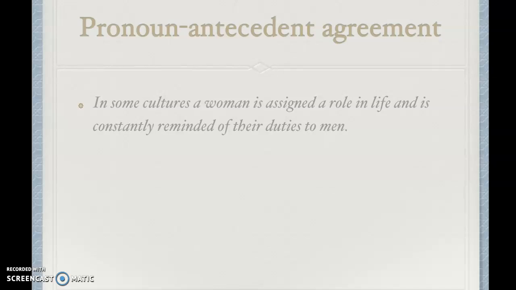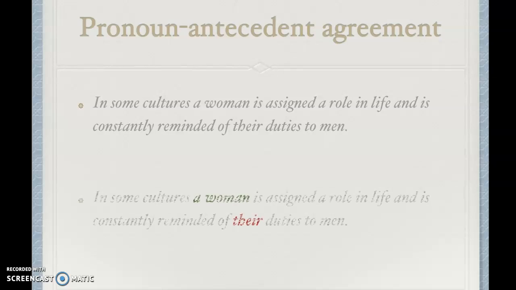Look at this sentence. In some cultures, a woman is assigned a role in life and is constantly reminded of their duties to men. Is this sentence correct? The answer is no. Think about it. We're talking about a singular subject, a woman, so it doesn't make sense to use a plural pronoun.